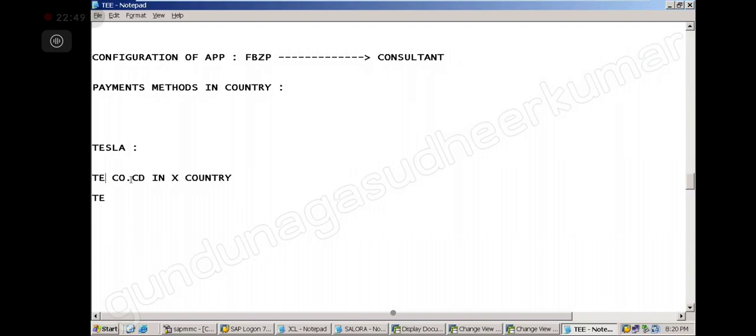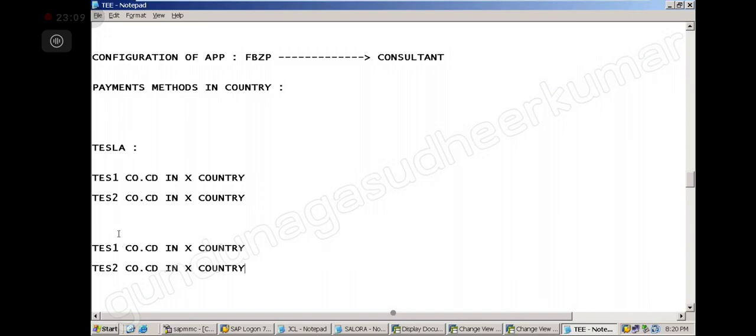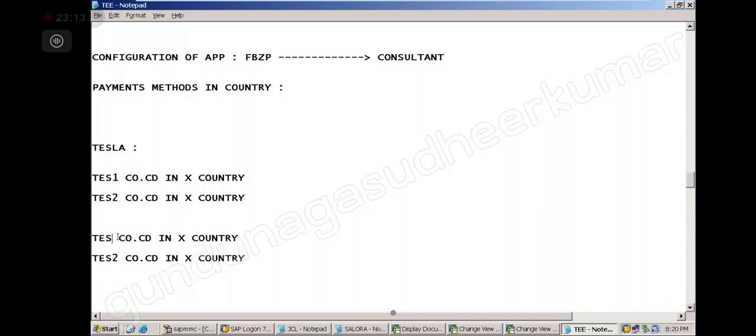So Tesla 1, I have Tesla 2 company code in the same country, X country. Now let me take it like this. Now Tesla 3 is there, that is in country Y.